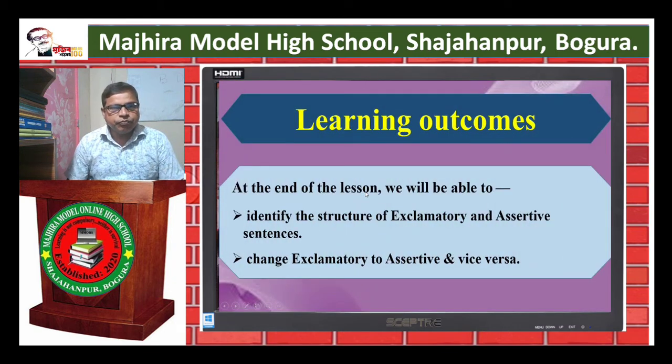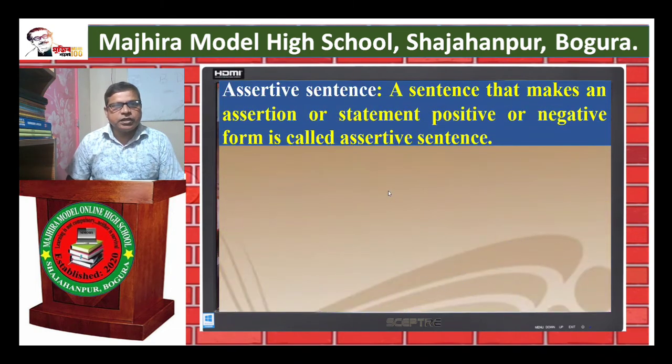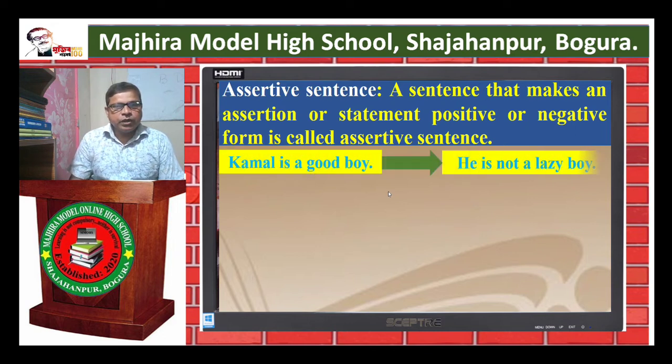Learning outcomes. At the end of the lesson, we will be able to identify the structure of exclamatory and assertive sentences, and change exclamatory to assertive and vice versa. Assertive sentence: a sentence that makes an assertion or statement in positive or negative form is called an assertive sentence. Example: Kamal is a good boy, he is not a lazy boy.